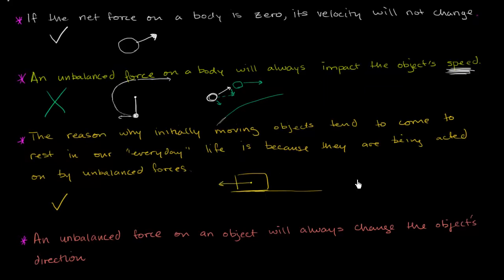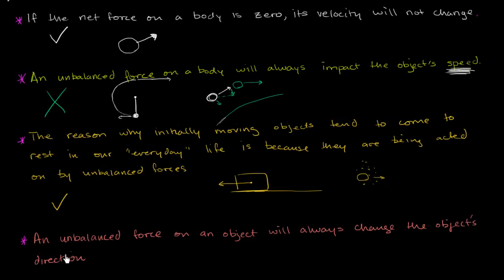If I'm inside of a pool, and even if there's absolutely no current in the pool, and if I were to try to push some type of object inside the water, it eventually comes to a stop because of all of the resistance of the water itself. It's providing an unbalanced force in a direction opposite its motion. That is what's slowing it down. So in our everyday life, the reason why we don't see these things go on and on forever is that we have these frictions, air resistance, or the friction with actual surfaces.